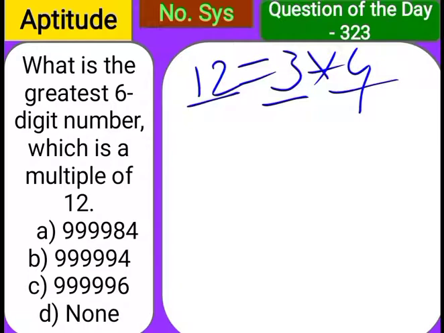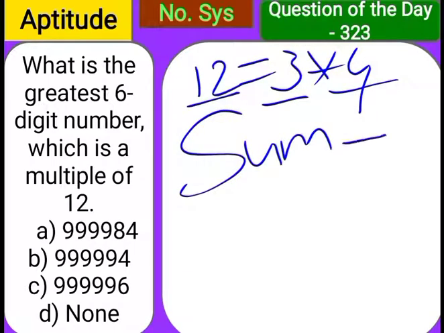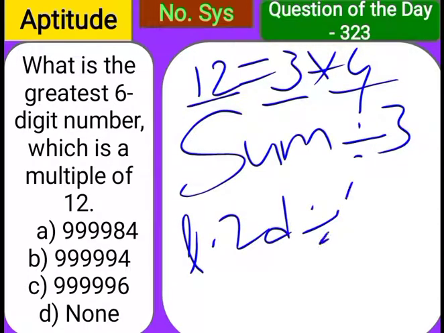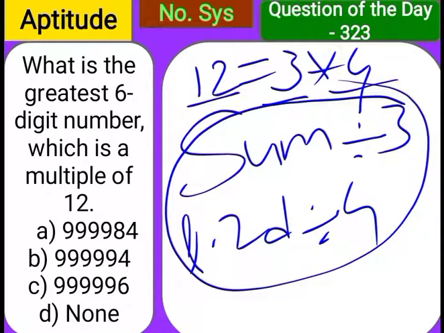What is the divisibility rule of 3? The sum should be divisible by 9. Sorry, the sum should be divisible by 3. So observe the question, whether the sum is divisible by 3 or not. And the divisibility rule of 4: the last 2 digits of the given number should be divisible by 4, then the total number is divisible by 4. Without solving, based on simple logic, we will calculate the answer.